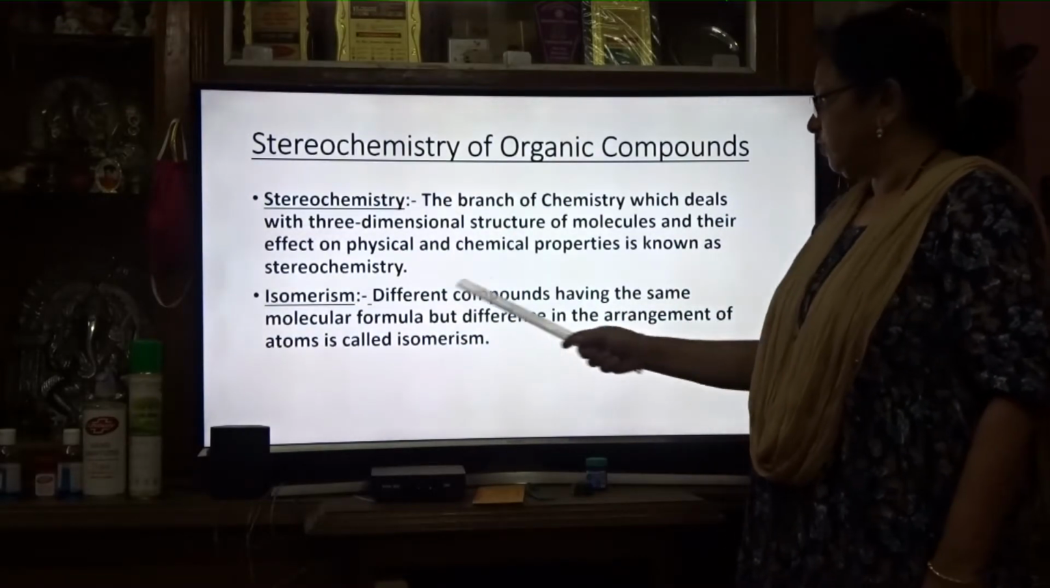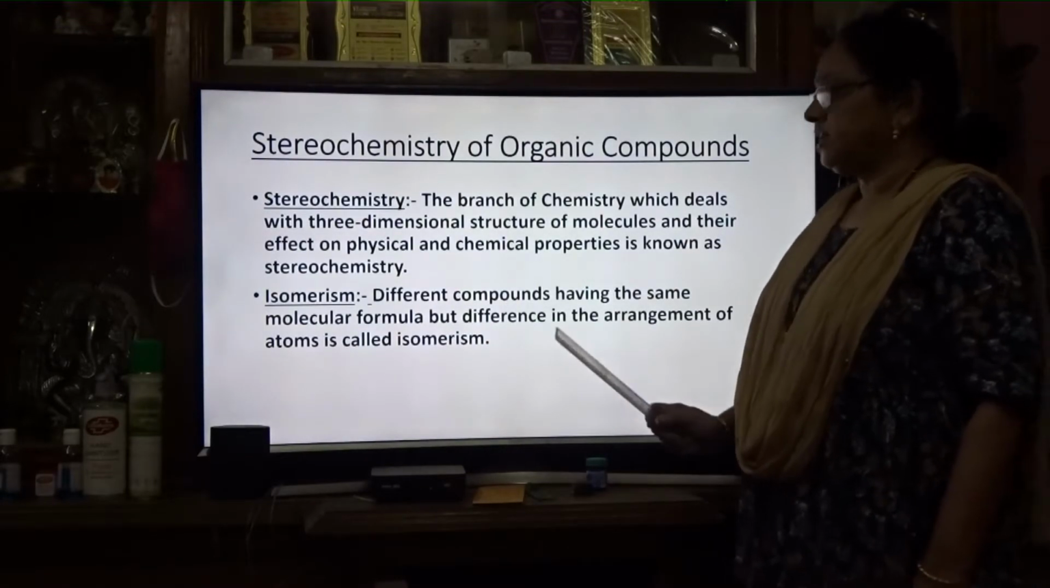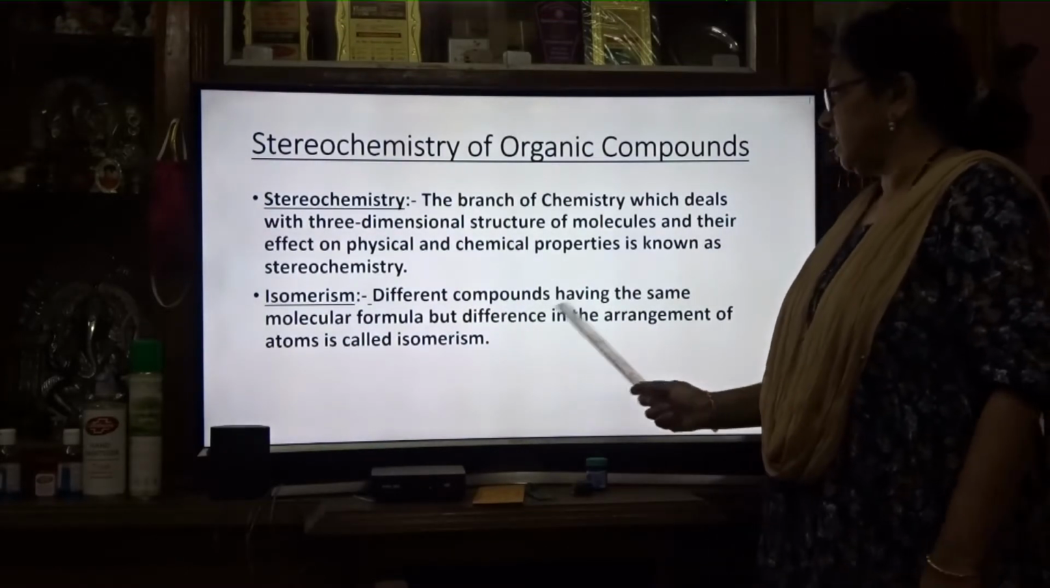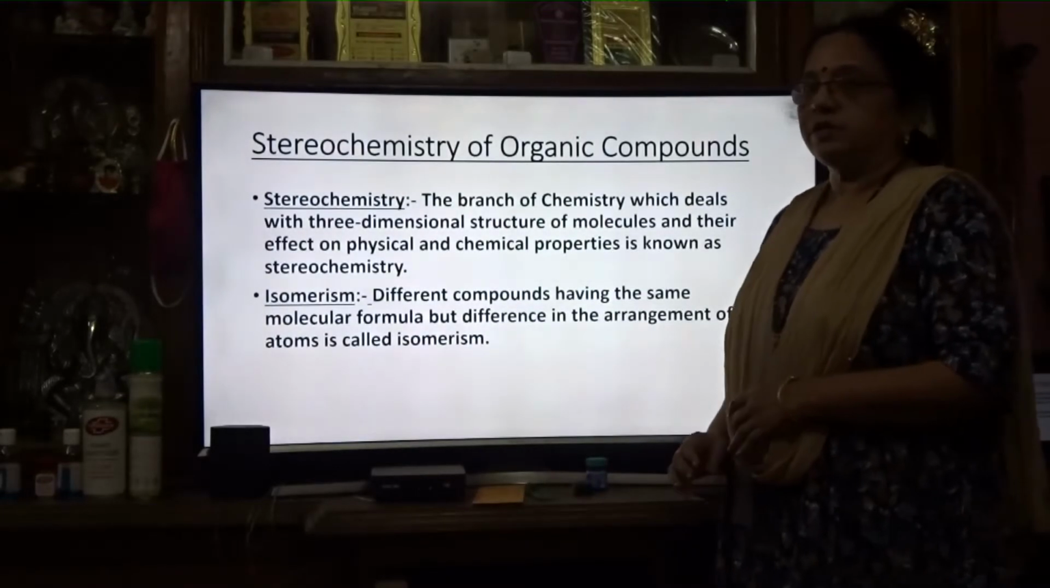Then, the definition of isomerism. What is isomerism? Different compounds having the same molecular formula but a difference in the arrangement of atoms is called isomerism.